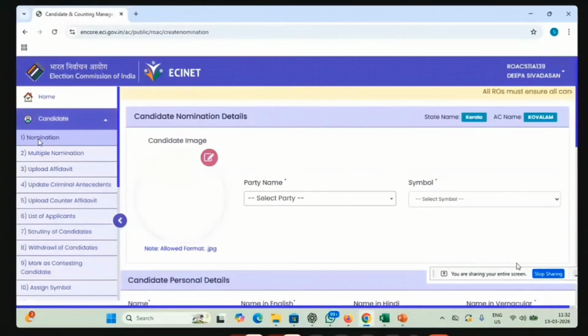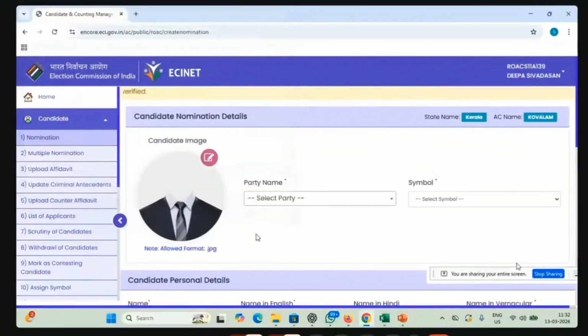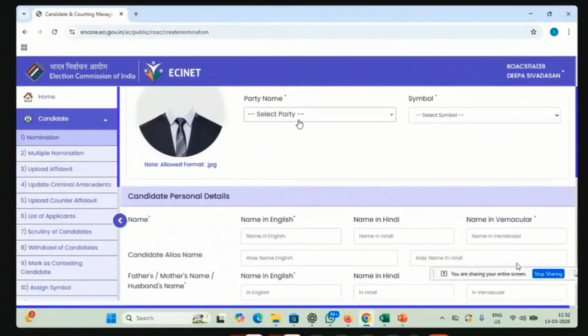So now we have a document set of one nomination that we have received. First thing is that you have to upload the candidate image. The candidate might have given a passport size photo, which we will scan and save in our system. You have to click on this and upload the candidate photo. So the candidate photo is uploaded.